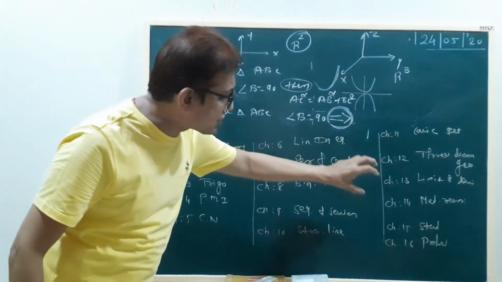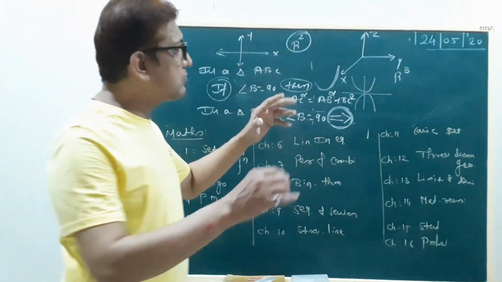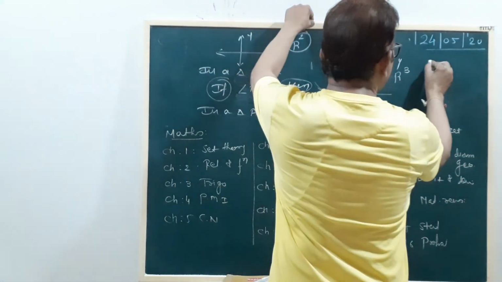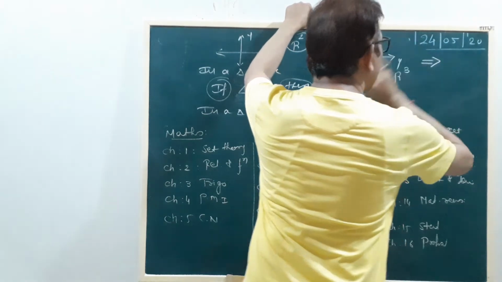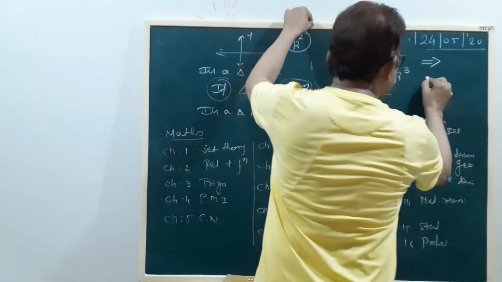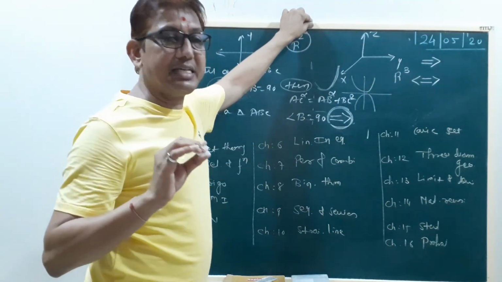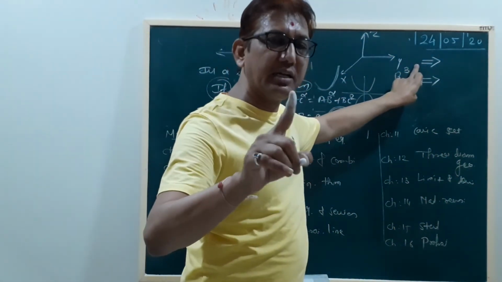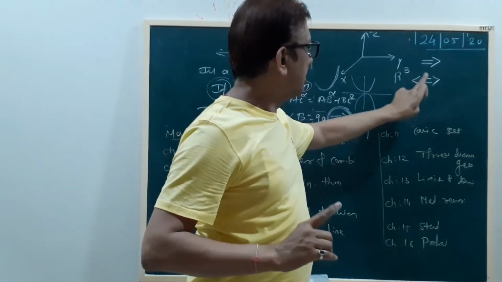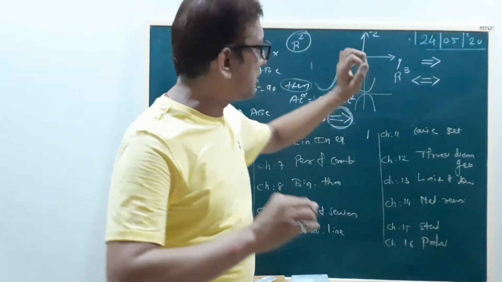So in this chapter, mathematical reasoning, we use some symbols. First one is implies, also called implication. The second symbol is double implies, or double implication.